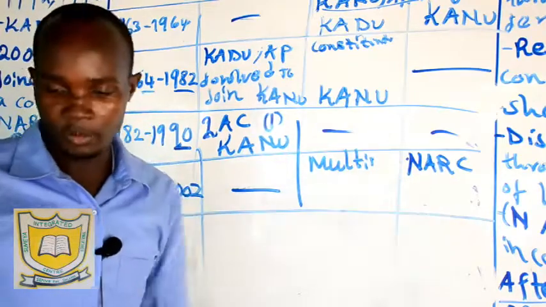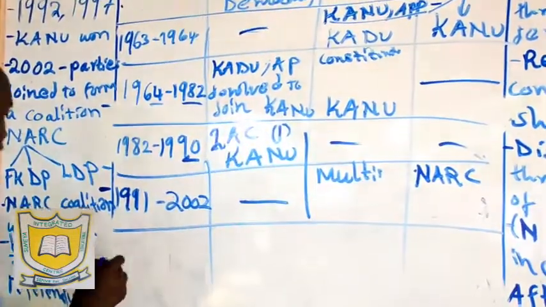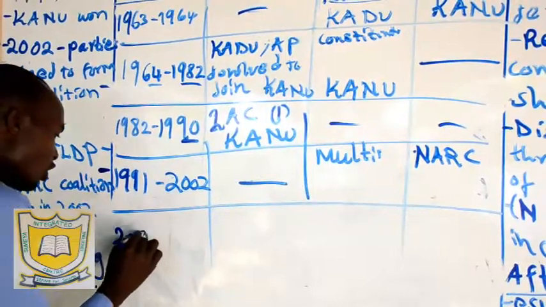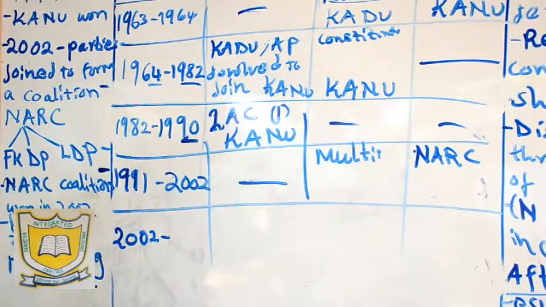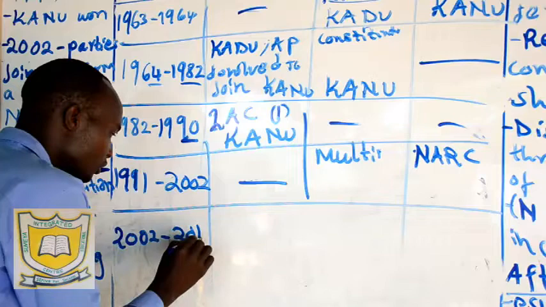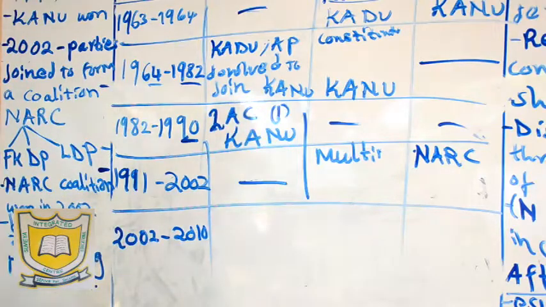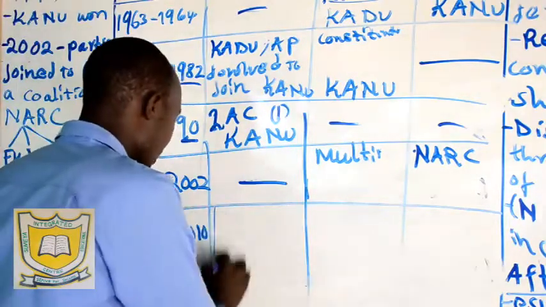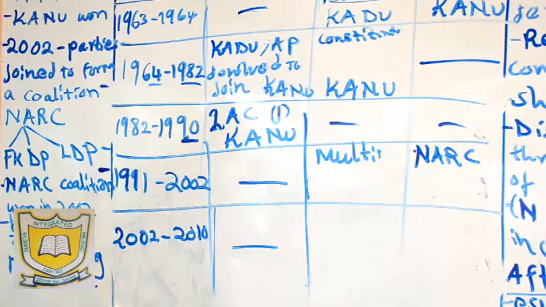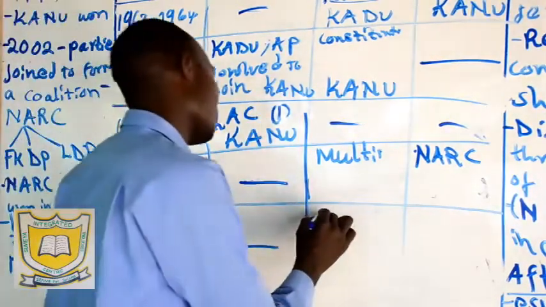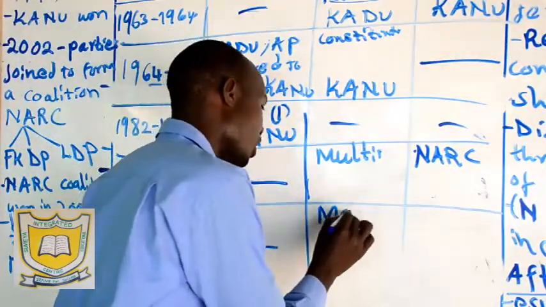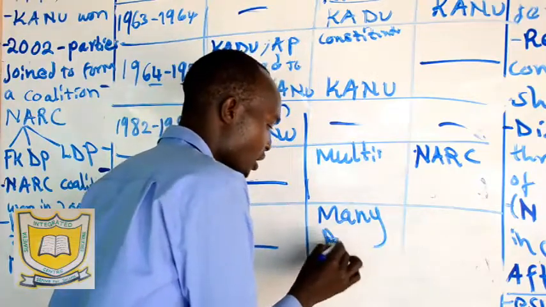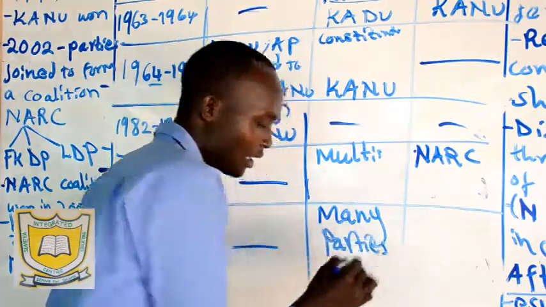Then from 2002 to around 2010, there was no single party democracy, but many political parties. Many parties were active here.